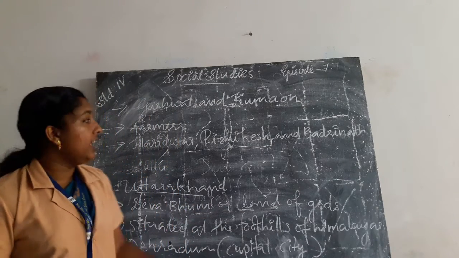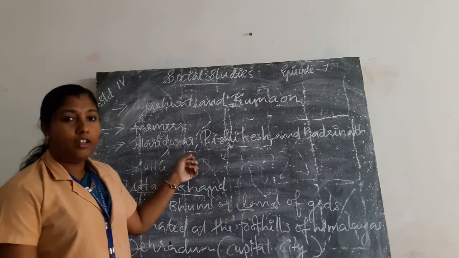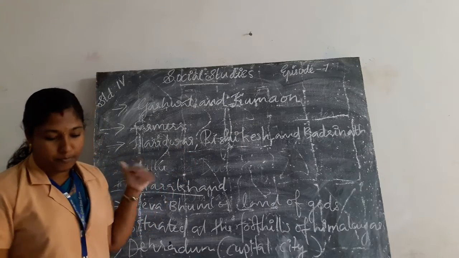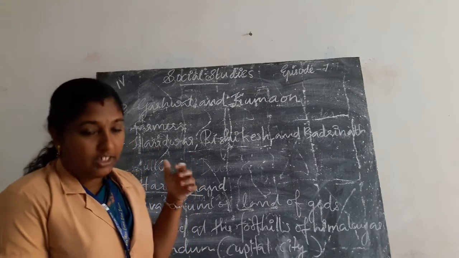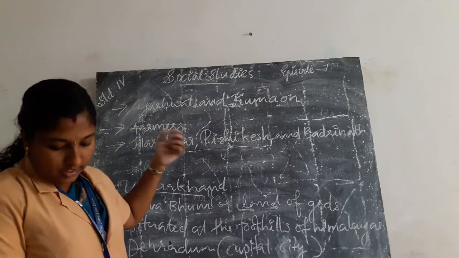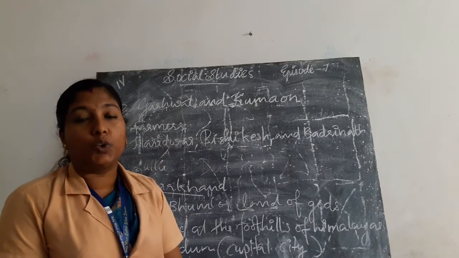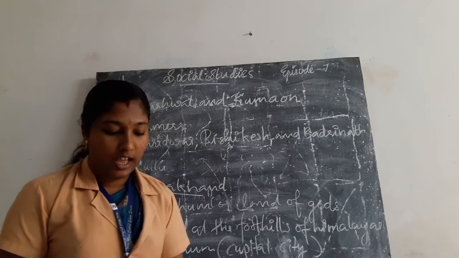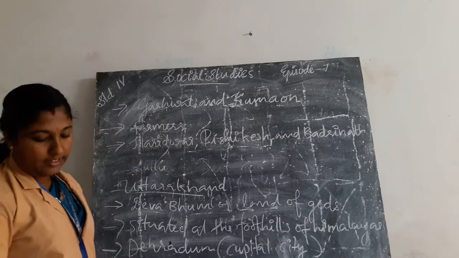The traditional dress for men in Uttarakhand is kurta, dhoti and kurta and pajama.